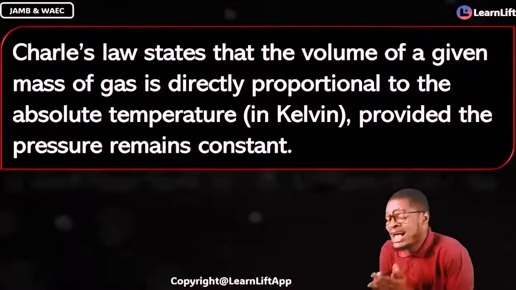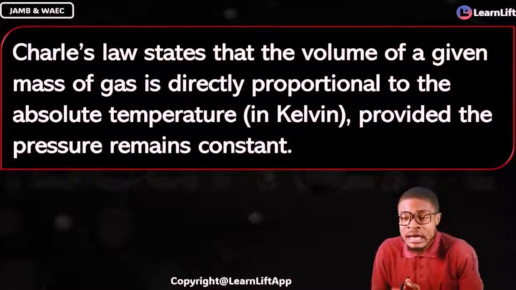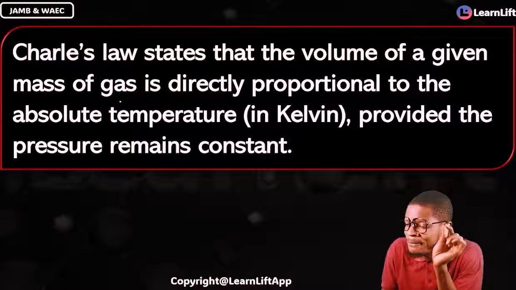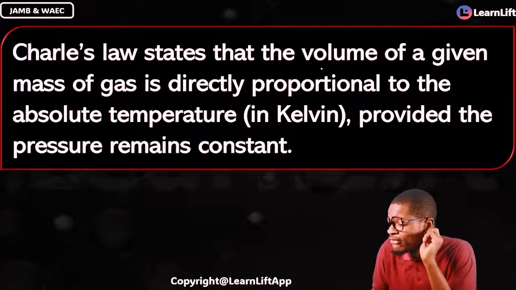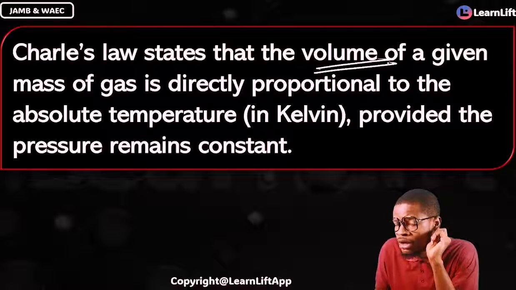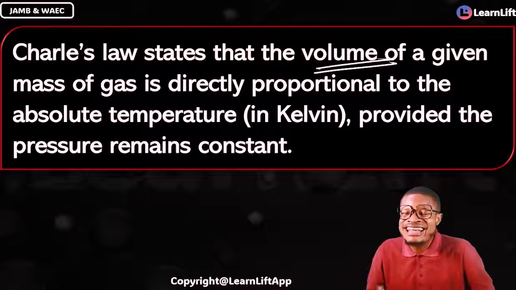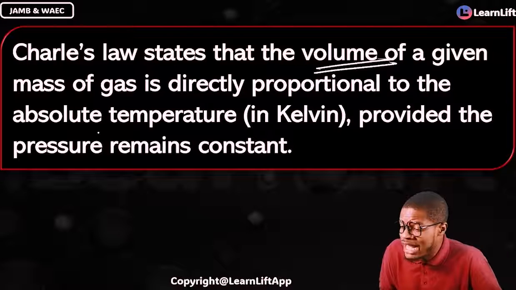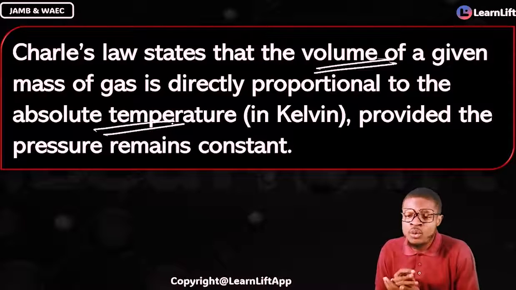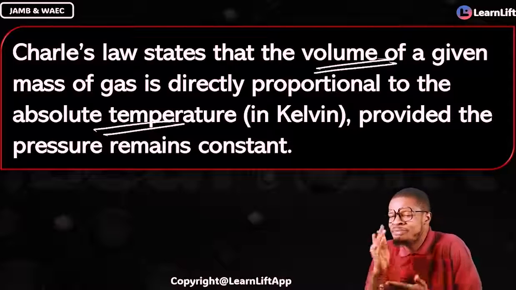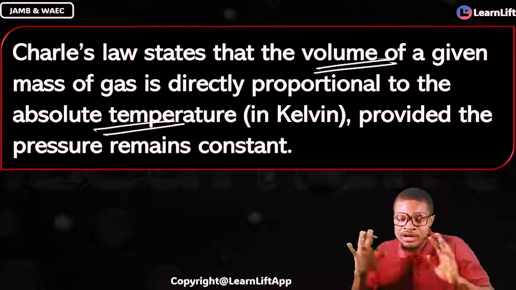Very simple. Charles's law states that the volume of a given mass of a gas is directly proportional to the absolute temperature in Kelvin, provided pressure remains constant. Now, very simple.